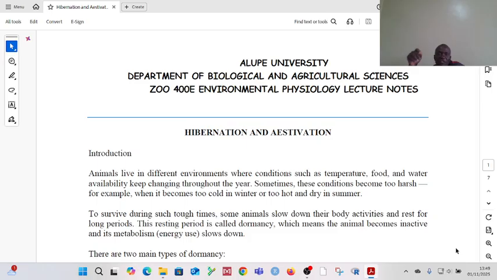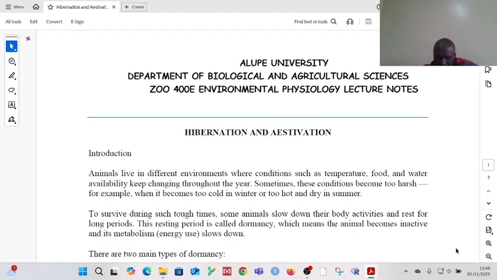So it needs to become dormant. It needs to slow down its body activities. It needs to go into a resting period, which we are calling dormancy. And during that resting period, it will be inactive and it will have a very low or slow metabolism in its body.